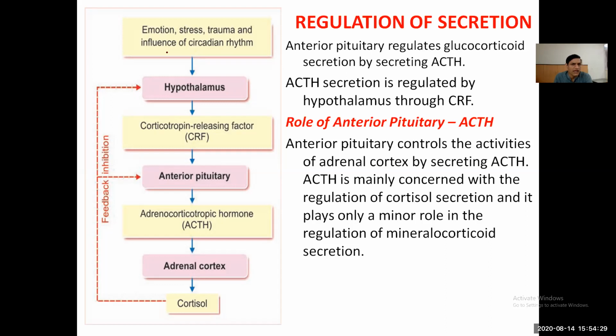Emotional stress, trauma, and the influence of circadian rhythm act on the hypothalamus, which produces corticotropin releasing factor, which acts on the anterior pituitary, which releases the ACTH hormone, which acts on the adrenal gland and secretes the corticosteroids. By the negative feedback mechanism, this can be regulated.